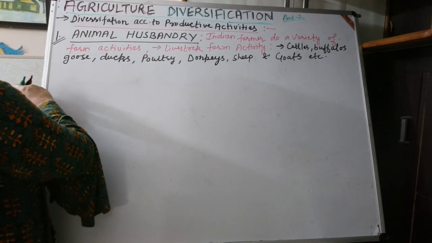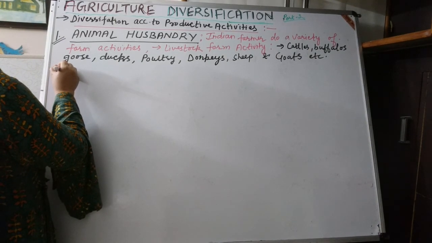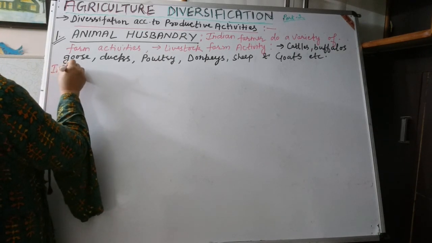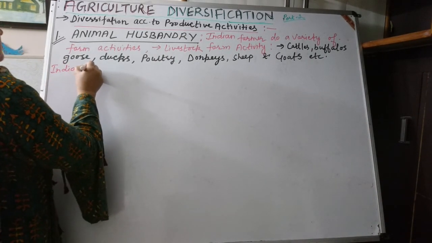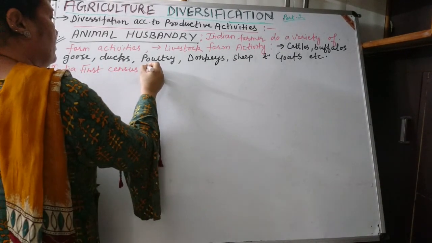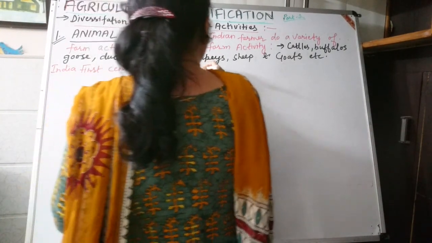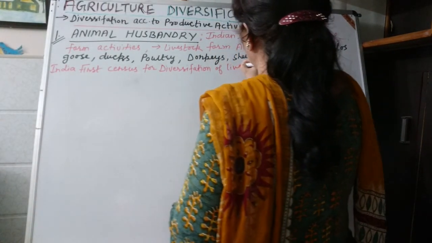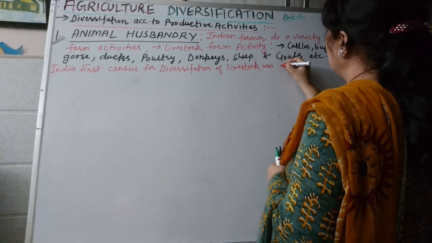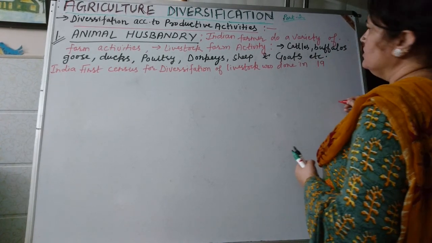And according to the census, the first census in India for livestock was done in 1919.